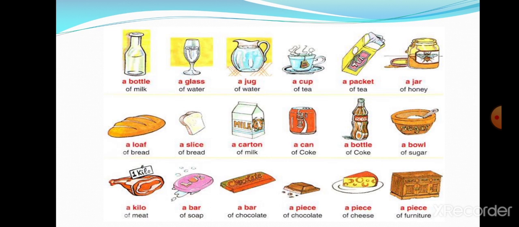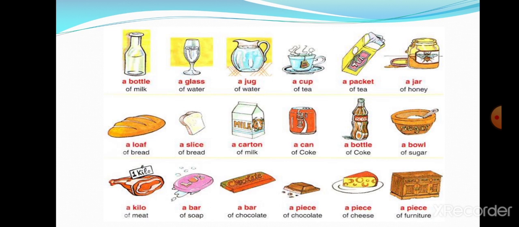A jug of water, a cup of tea, a packet of tea, a jar of honey, a loaf of bread, a slice of bread, a carton of milk, a can of coke, a bottle of coke, a bowl of sugar, a kilo of meat, a bar of soap, a bar of chocolate, a piece of chocolate, a piece of cheese, a piece of furniture.